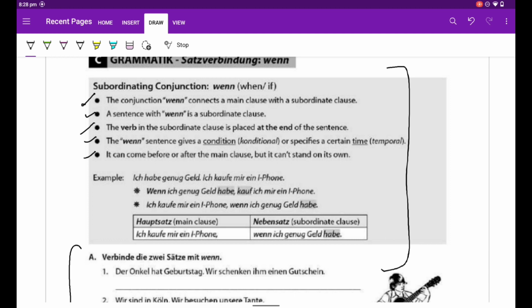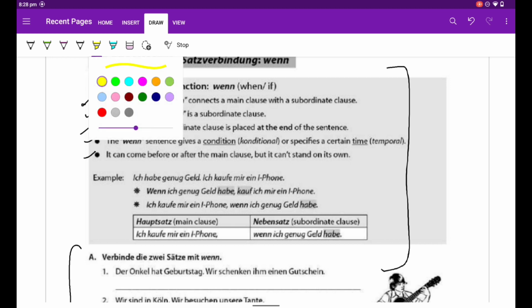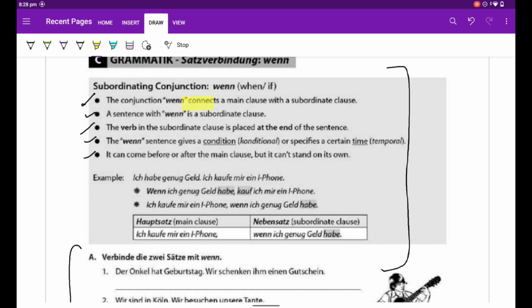And the conjunction when connects a main clause with the subordinate clause. A sentence with when is a subordinate clause. Now it connects two sentences. One is the main sentence and another is the subordinate sentence. And the sentence with when is known as the subordinate sentence.